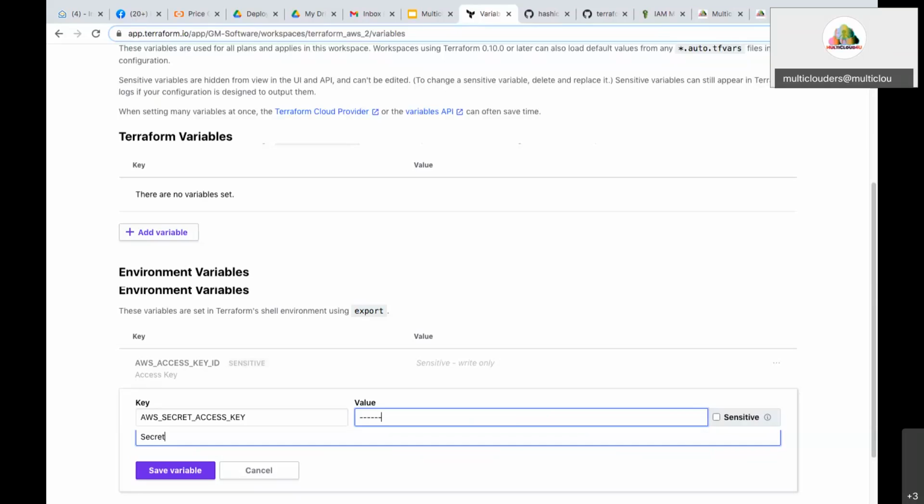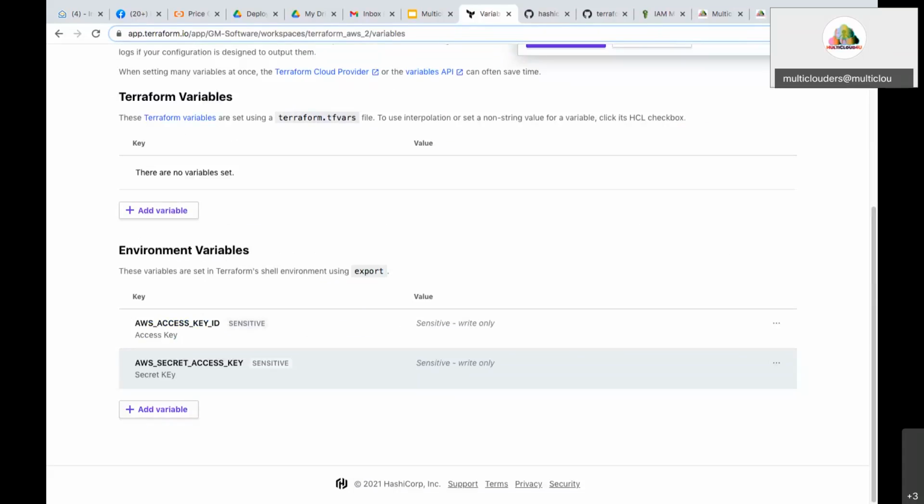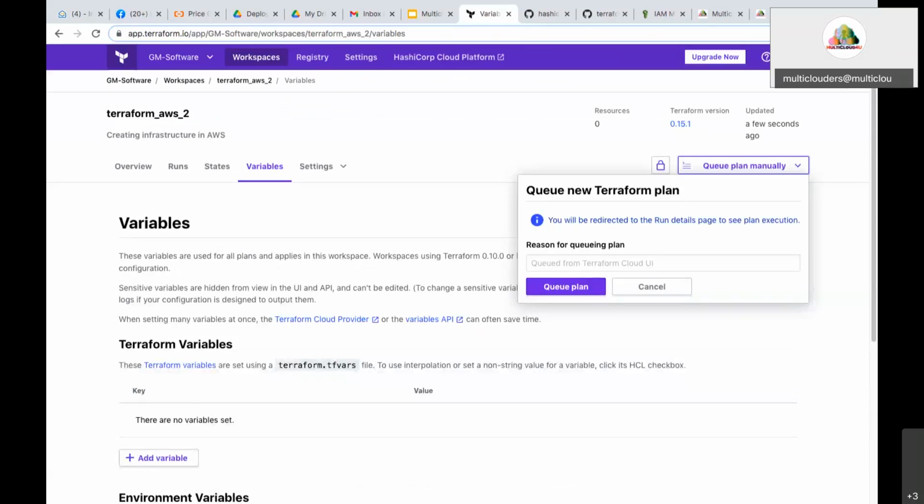Once you link the Terraform code present in the repository and you have configured the environment variables, your workspace is ready. So I am going to use the workspace which I created. Same process I have done, but I have added the access key secret also. Now you see, I open this, which I already created.